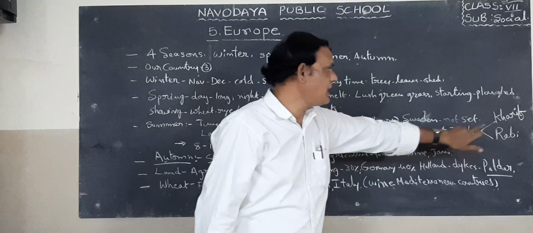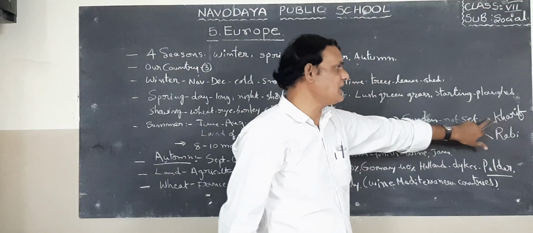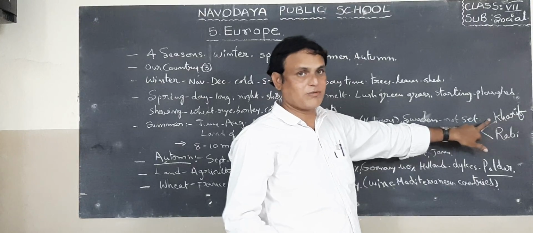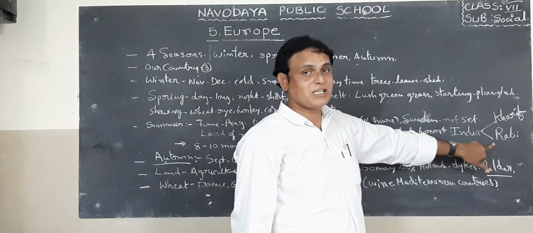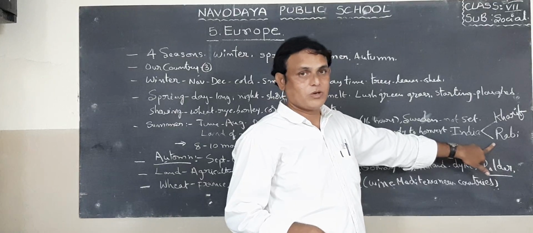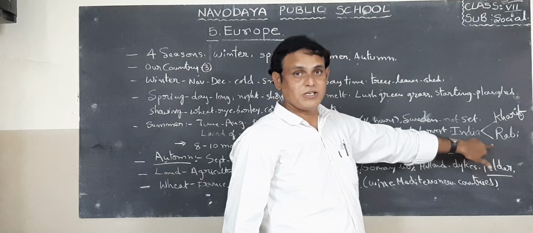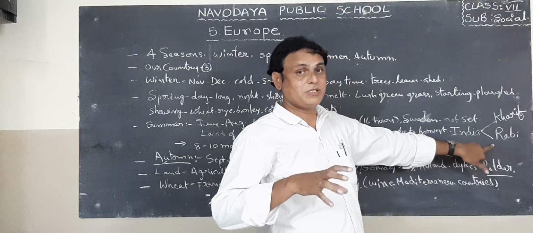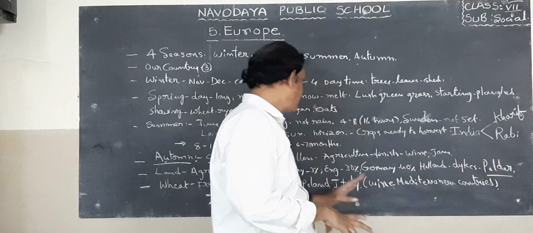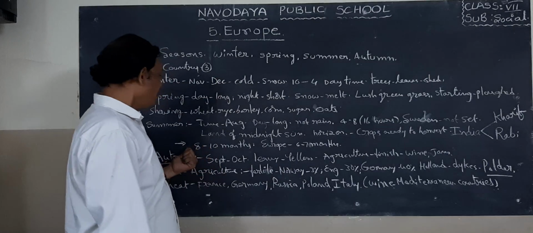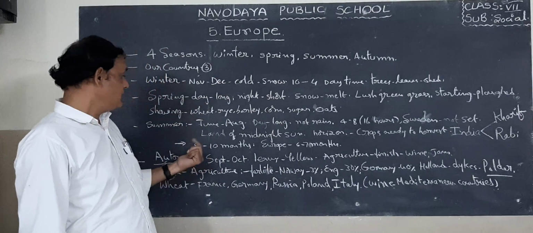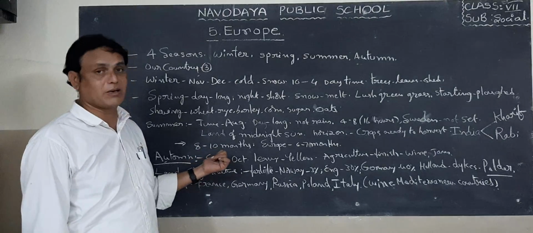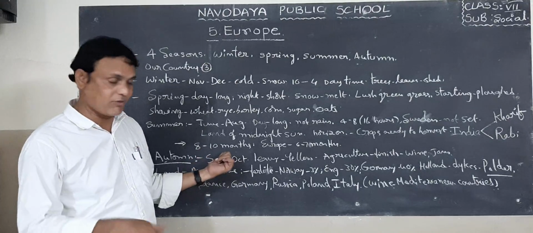So in India, Kharif season, Rabi season. In Kharif season, we are growing paddy. Paddy is the important and staple crop of our country. Next, in winter season, we are growing Rabi crops. Especially we can find wheat crops in Rabi season in North India. But here in our country, the crop duration is 8 to 10 months. So that is the crop duration in our country.